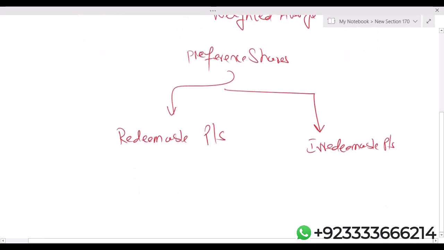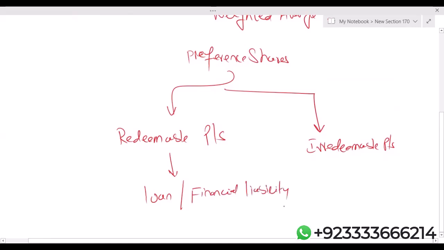Now listen, redeemable preference shares are actually your loan. They are liabilities. To put a technical name, they are financial liabilities.